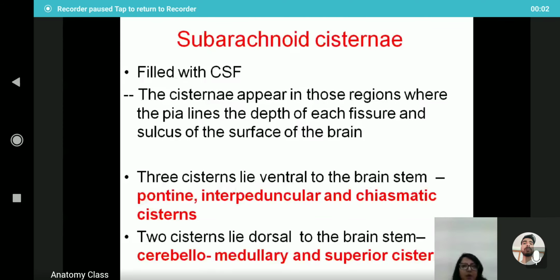So subarachnoid cisternae are there. These are dilatations, and they are filled with cerebrospinal fluid. The cisternae appear in those regions where the pia mater lines the depth of each fissure and sulcus of the surface of the brain. Three cisternae lie ventral to the brainstem. They are the pontine cistern, interpeduncular cistern, and the chiasmatic cistern. They are subarachnoid dilated areas, and two cisterns lie dorsal to the brainstem. They are the cerebellomedullary and the superior cistern.